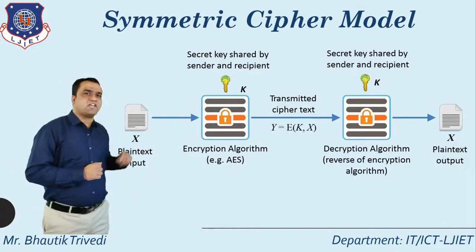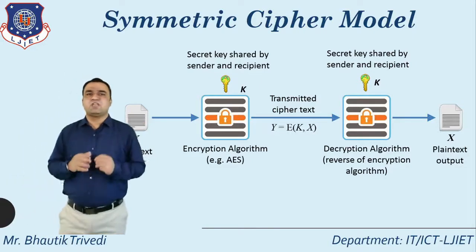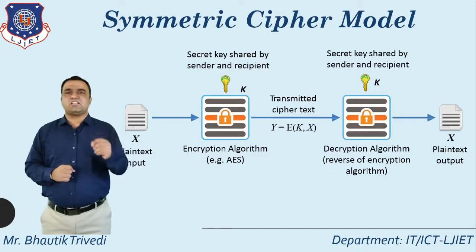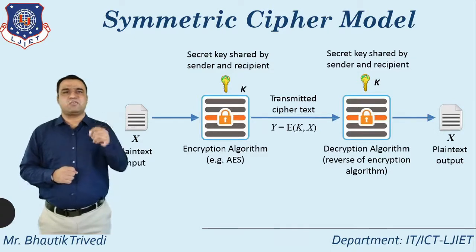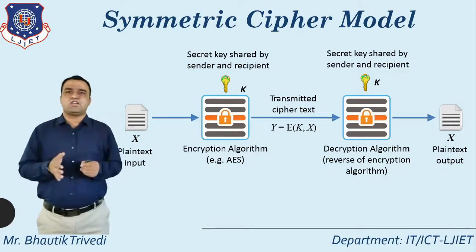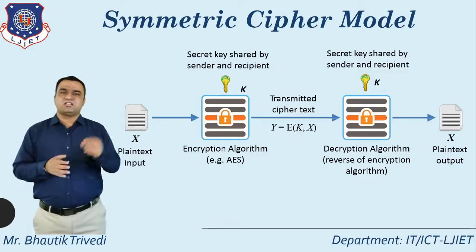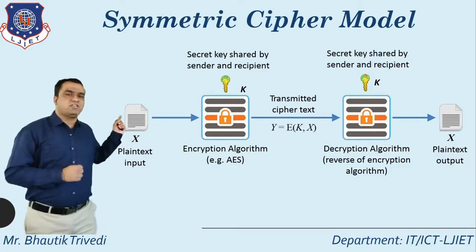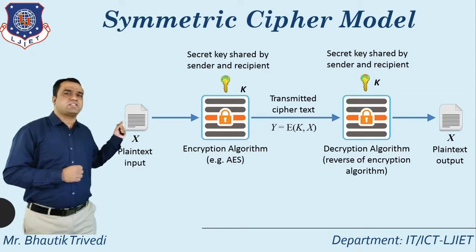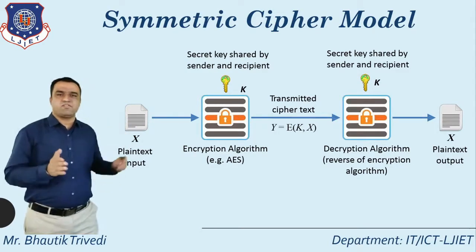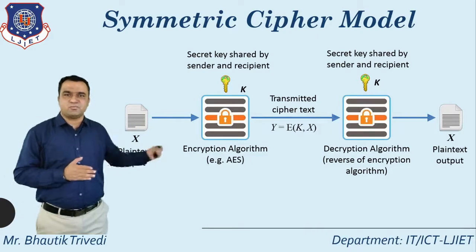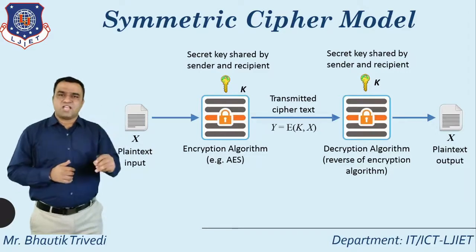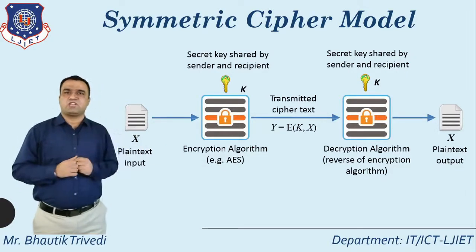After that, the ciphertext is directly applied to the decryption algorithm. Must remember one thing, the secret key shared by the sender and receiver remains the same. So whatever key is used for the encryption remains the same for the decryption algorithm, and whatever you receive is treated as the plain text output. It means first you apply the plain text as an input, after that you generate a ciphertext from that, and on the ciphertext you apply the decryption algorithm.